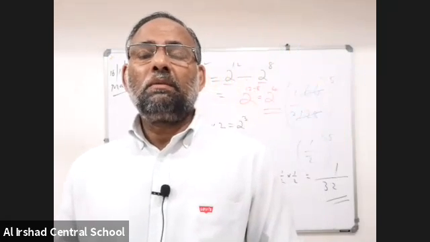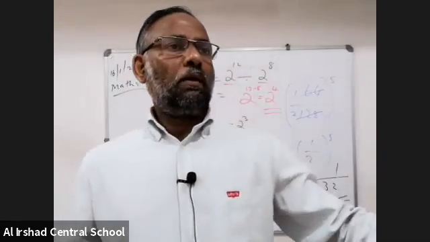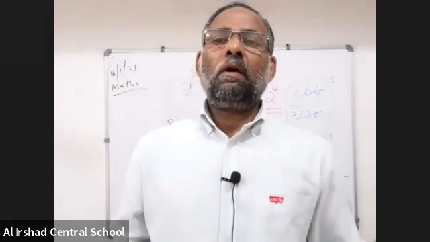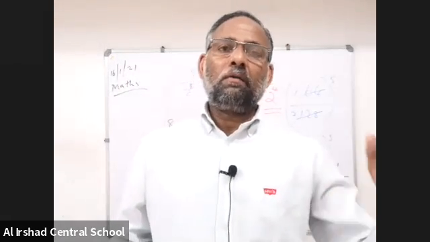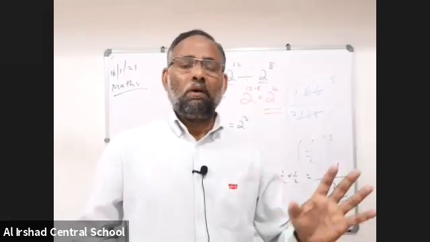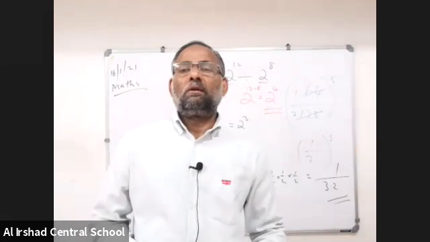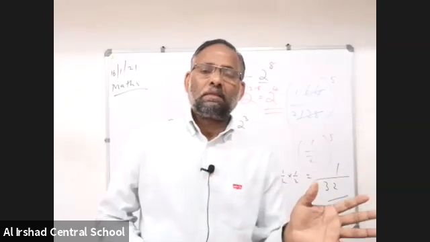Did you understand my assignment? Yes. Each law you have to write. Suppose first law, a to the power of m into a to the power of n, that is a to the power of m plus n. Two examples for it: 7 to the power of 10 into 7 to the power of 2 is equal to 7 to the power of 10 plus 2, that is 7 to the power of 12. One more example. Don't write the same example.